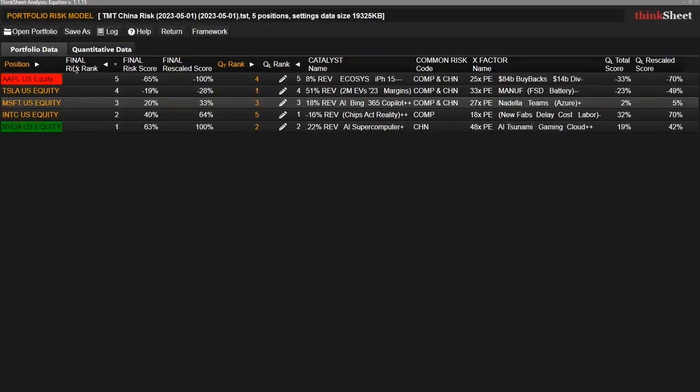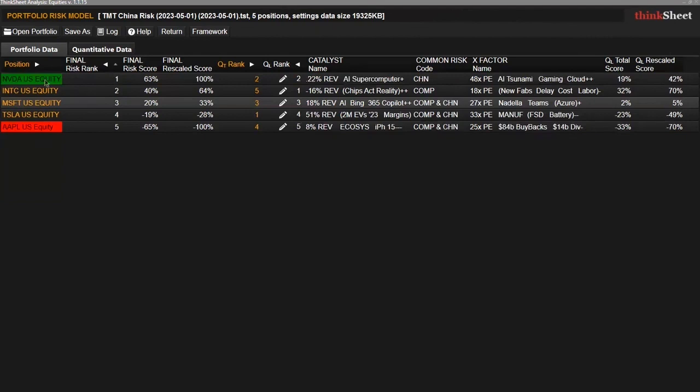So here's Microsoft, previously first at 100% score, now third, weighted score of 20, rescale score of 33. The qualitative weighted score going from 55 to 2, and the rescale score from plus 70 to 5. Re-rank: NVIDIA first, Intel second, Microsoft third, Tesla fourth, and Apple fifth.